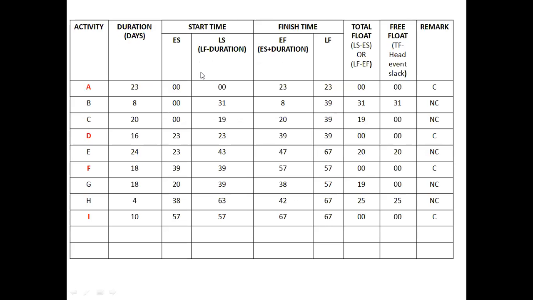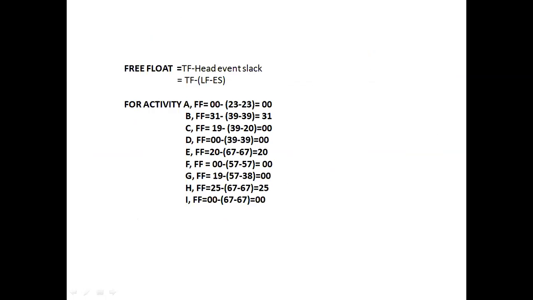So here the total float is found as 0, 0, 31, 19, all these things. Then from that you have to subtract the difference between latest finish and earliest start time of the head event of that corresponding activity. So here we have calculated by referring to this. Free float is equal to total float minus head event slack. That is, FF is equal to TF minus (LF minus ES).